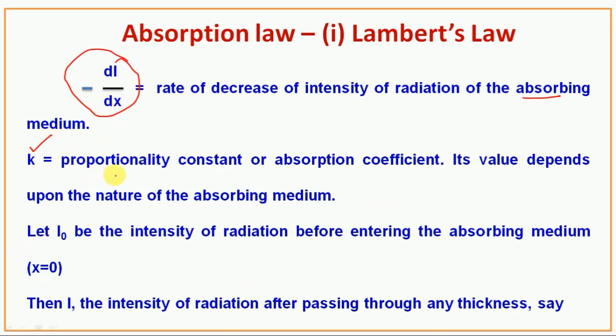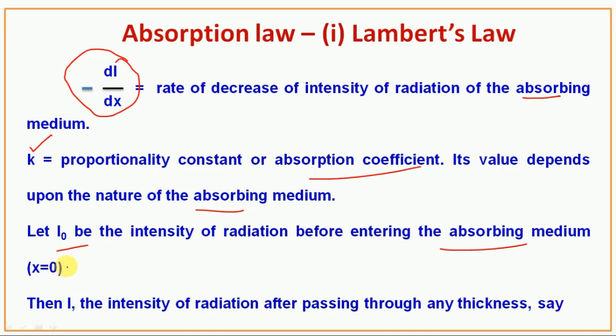k is the proportionality constant or absorption coefficient. Its value depends upon the nature of the absorbing medium. So let I0 be the intensity of radiation before entering the absorbing medium, where x is equal to 0.